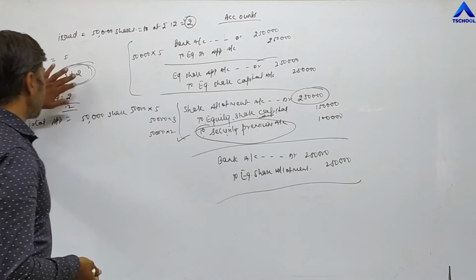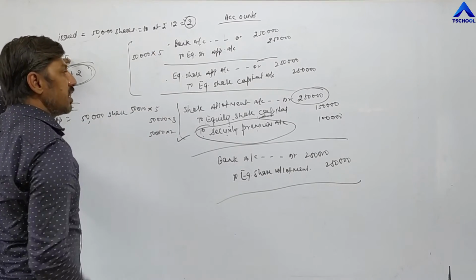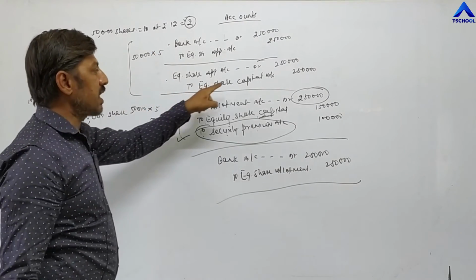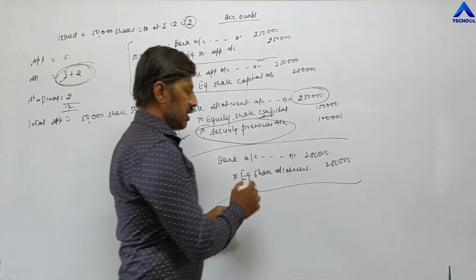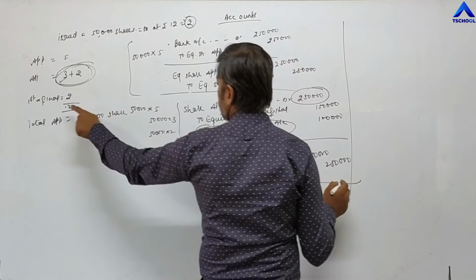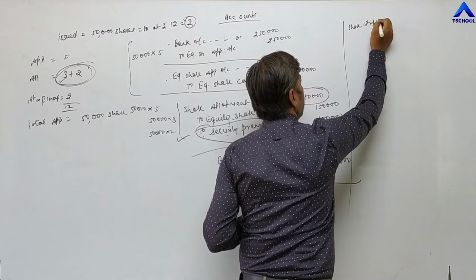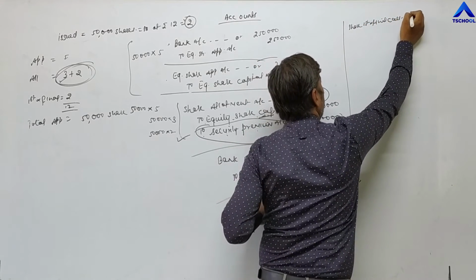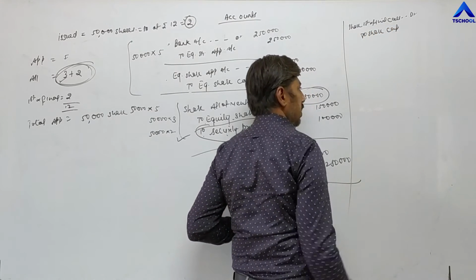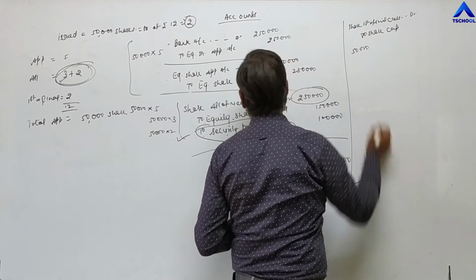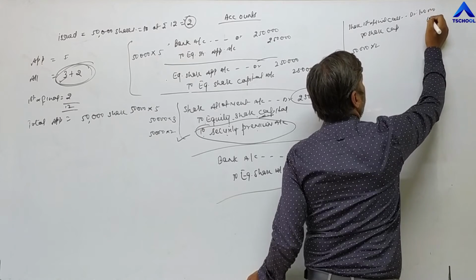Suppose premium is demanded, these 2 rupees, at the time of application. Then out of these 2 entries, in which entry do we have to pass the premium account? Where capital is written. Equity share capital to security premium. Now next, first and final call. First and final call account debit to share capital. Now the total number of shares is 50,000 and the value of the final call is 2 rupees, so 2 into 50,000 is 1 lakh rupees and 1 lakh rupees.